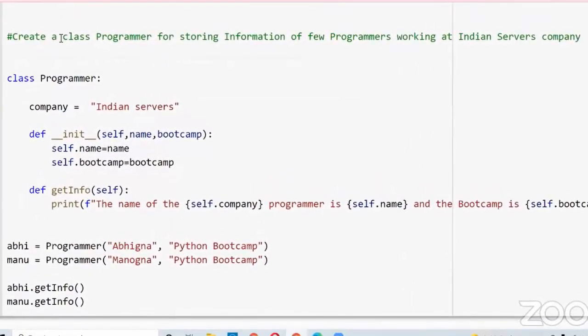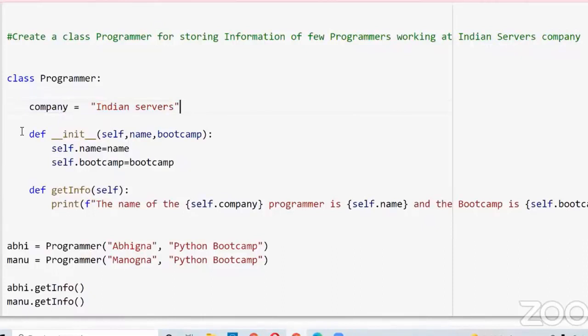Now we want to create a programmer, so we create a class with the class name Programmer. I want to store information of a few programmers working at Indian Servers Company, right? For that, I am defining a class variable company, and I am giving the value Indian Servers.